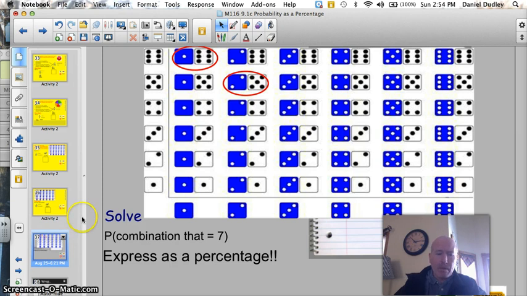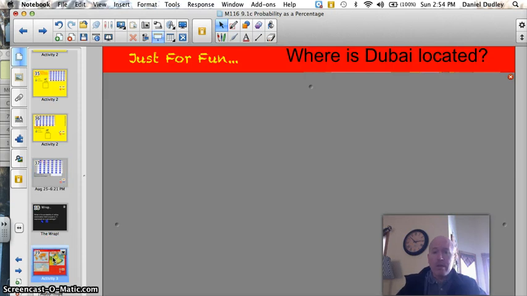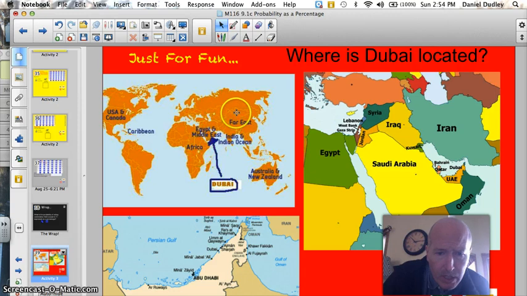Okay. Our ticket to the show. I'm sorry. That is our ticket to the show. Our trivia question. Where the heck is Dubai located? Well, 3 maps. First of all, here's the map of the world. Here's Africa. Here's the Far East, and Europe's right here. So right here in the Middle East is where it's located, Dubai.